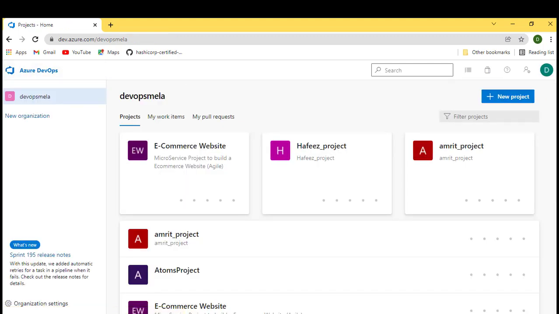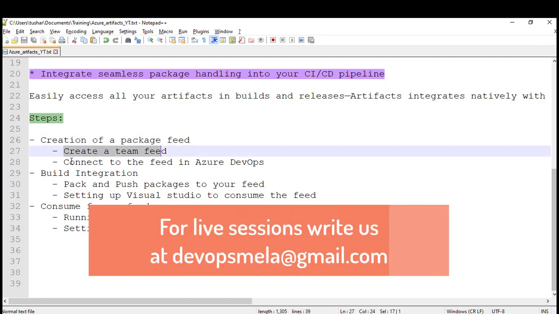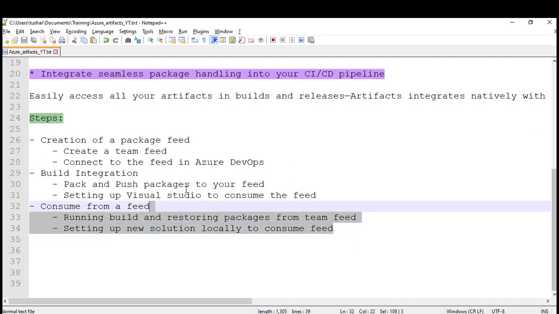Let's see what all we are doing here. We'll create a package feed, and we'll create a team feed inside it. Then we'll connect the feed to Azure DevOps and integrate this feed with a build. We'll pack and push packages to the feed, then set up Visual Studio to consume that feed. Then we'll run an existing build pipeline to consume the feed we've created. After that, we'll create a new solution file and use the package we have already created in the team feed. That is what we're going to do.